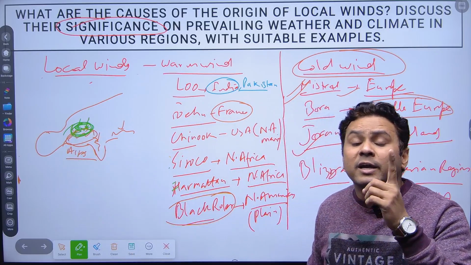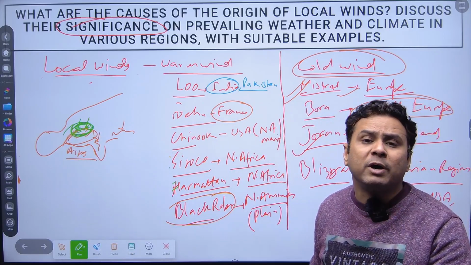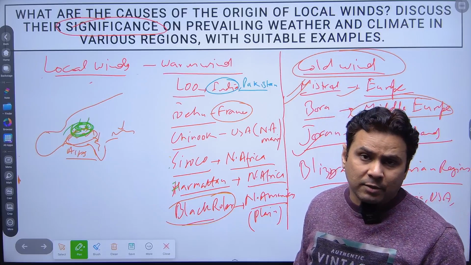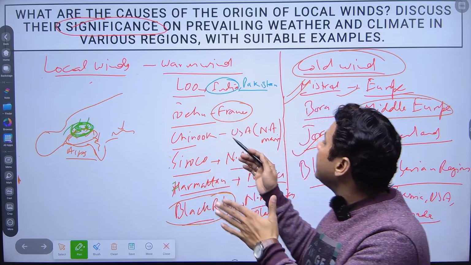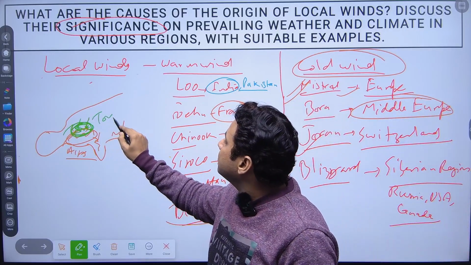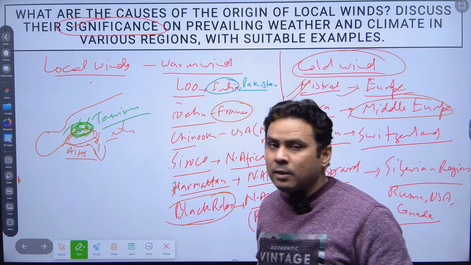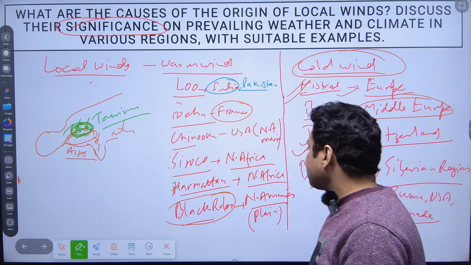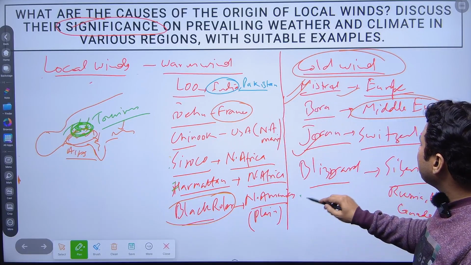That is why it is creating a very soothing environment for the tourism sector. It means the local wind in the form of Joran gives a boost to tourism, right?